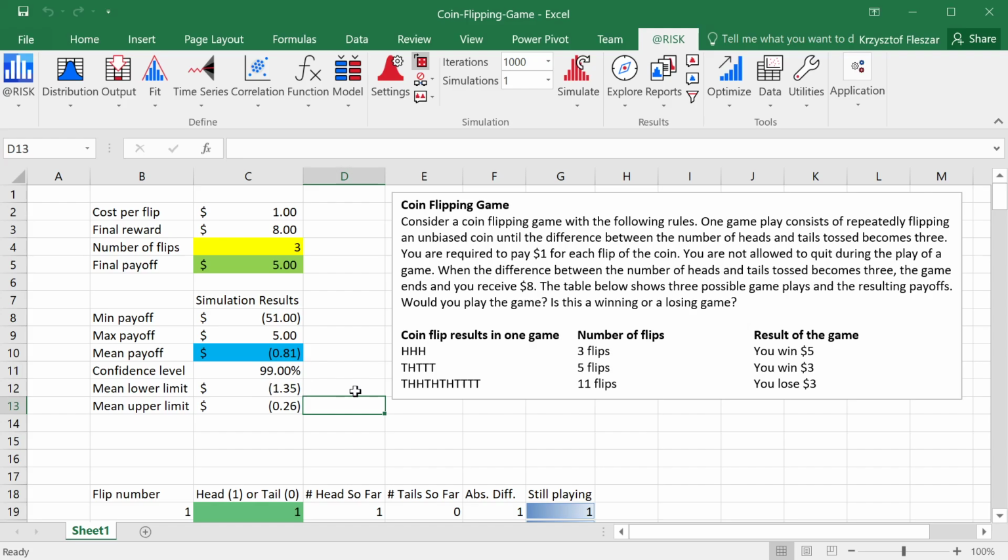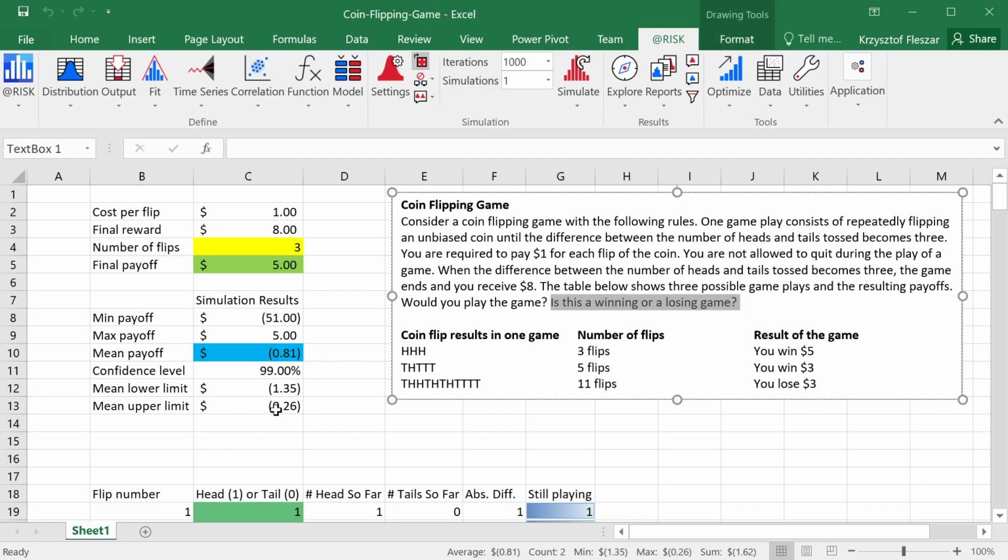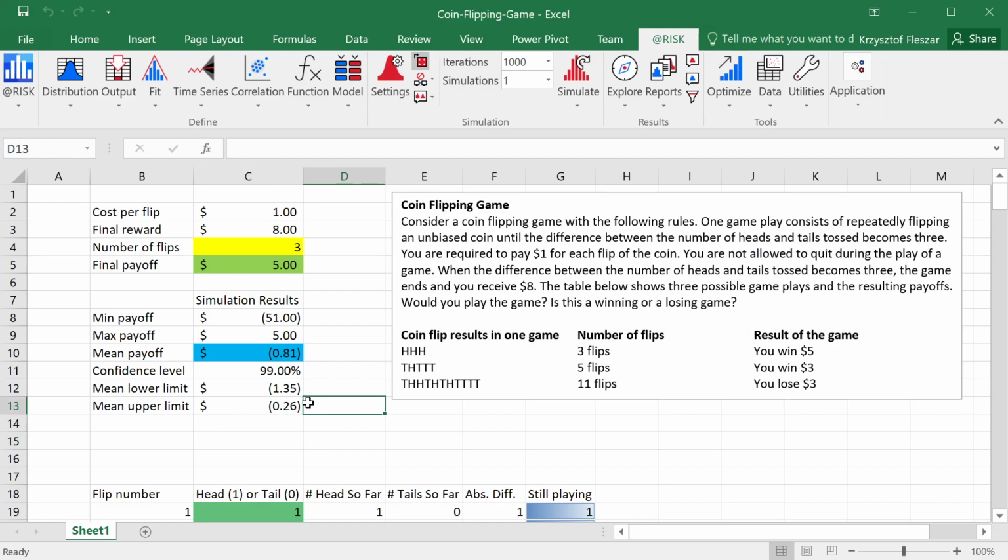So by this simulation, now simulating 1,000 iterations, you see that we can confidently answer that this is actually a losing game, and we shouldn't play it if we're interested in winning. We can still play it if we just want to play for fun, but we should expect to lose money on it on average, from this simulation, 81 cents per game. Actually the mean is somewhere in this range. We don't know if it's 81 cents or somewhere between 26 cents of loss and $1.35 of loss.